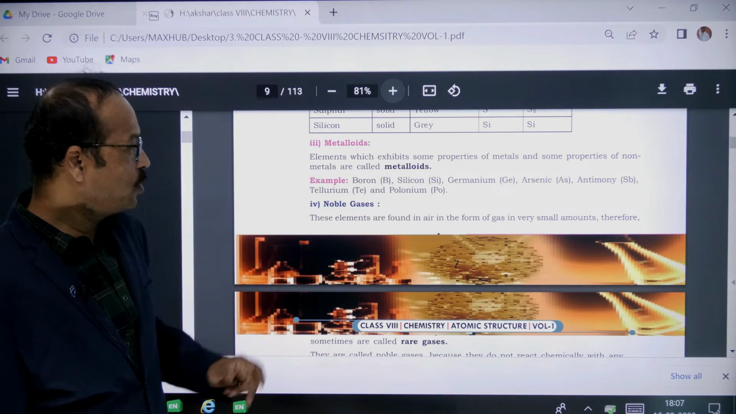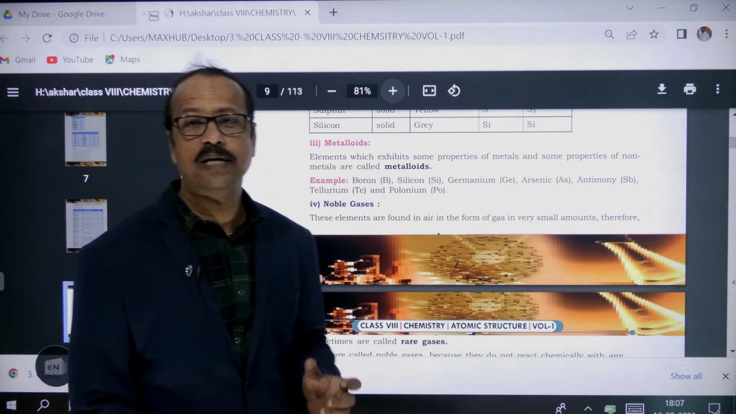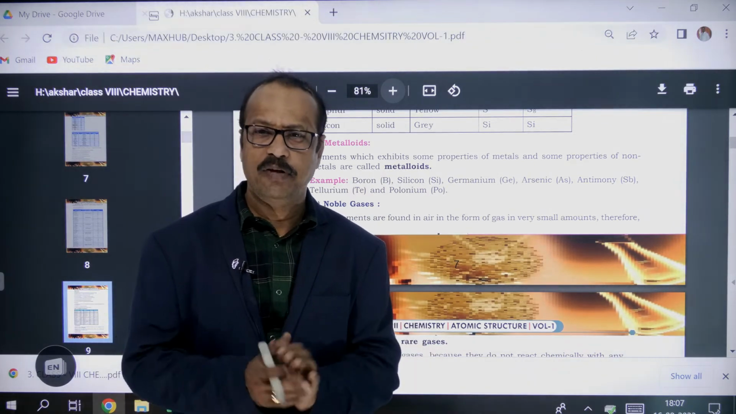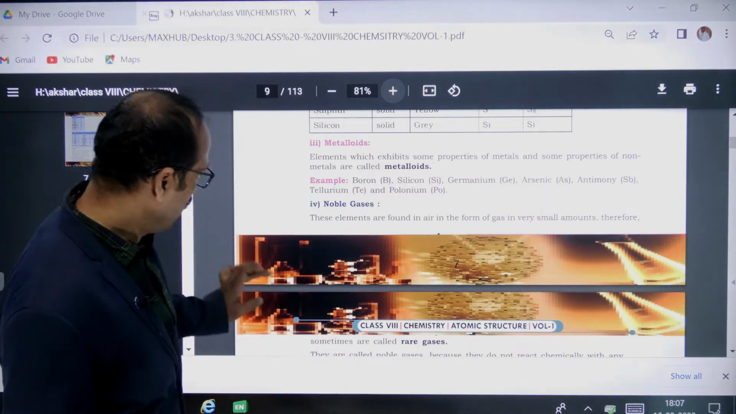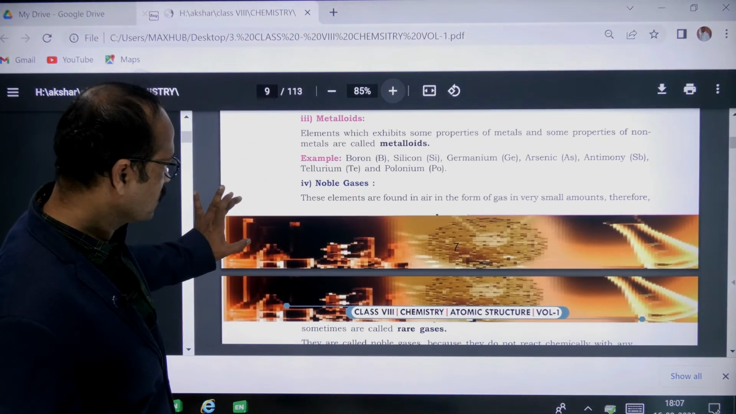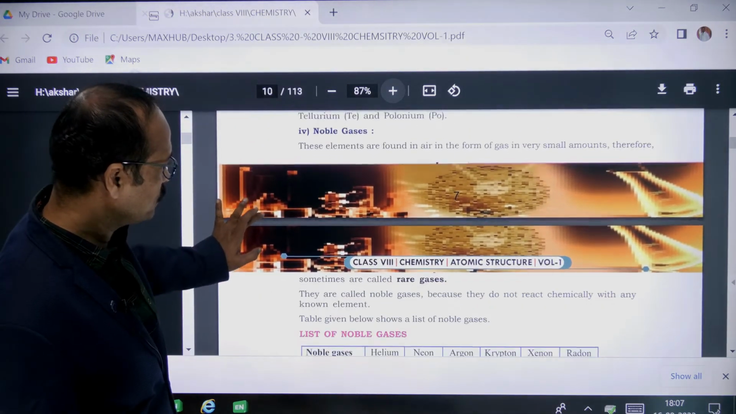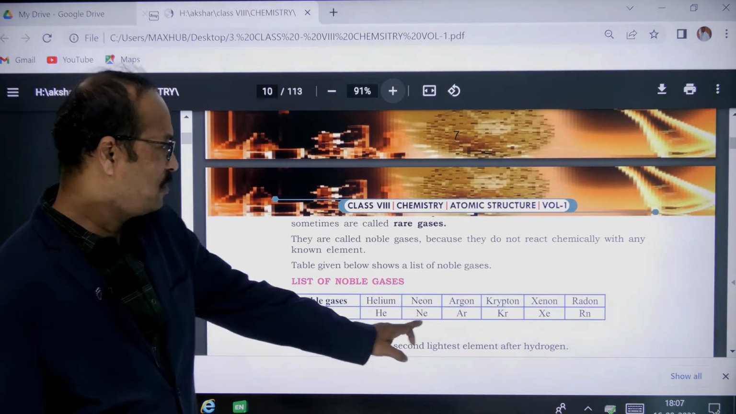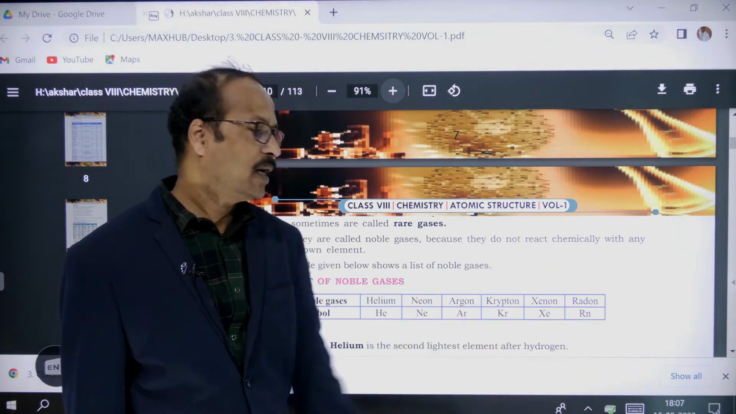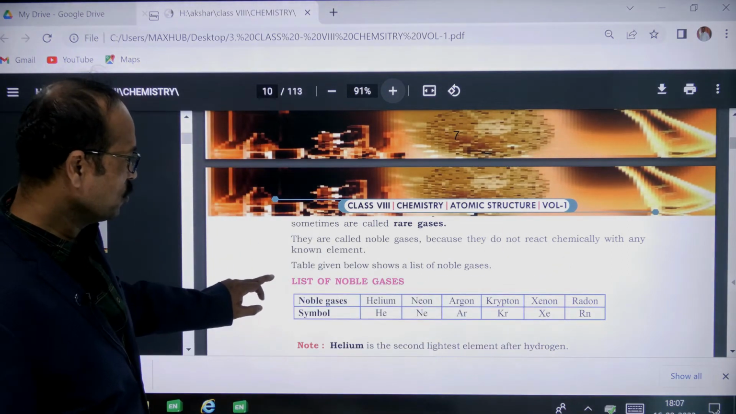Then come to the noble gases. I told you about the noble gases. Noble gases are also called inert gases, and very few gases are there: helium, neon, argon, krypton, xenon, and radon. These are also called the rare gases. So here you can see the list of noble gases: helium, neon, argon, krypton, xenon, and radon, right?